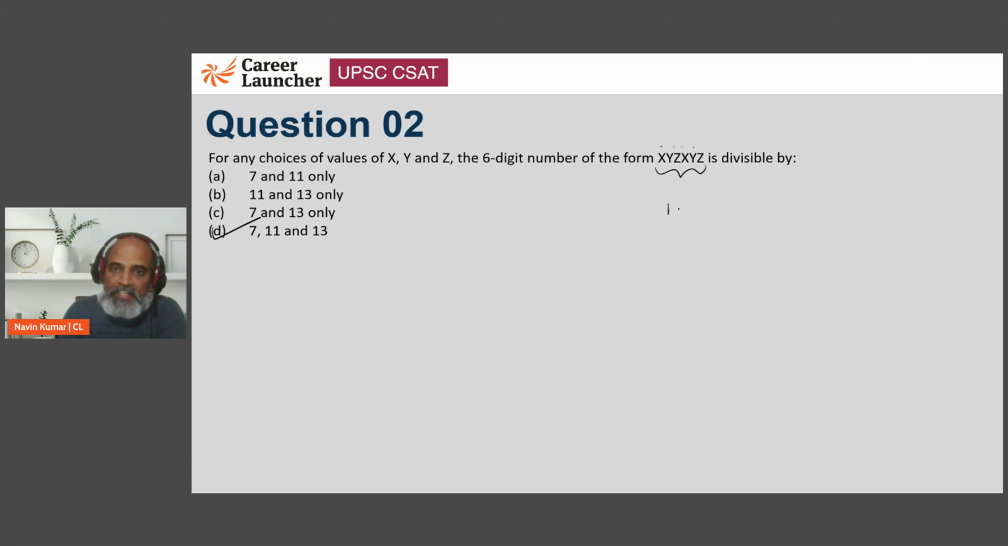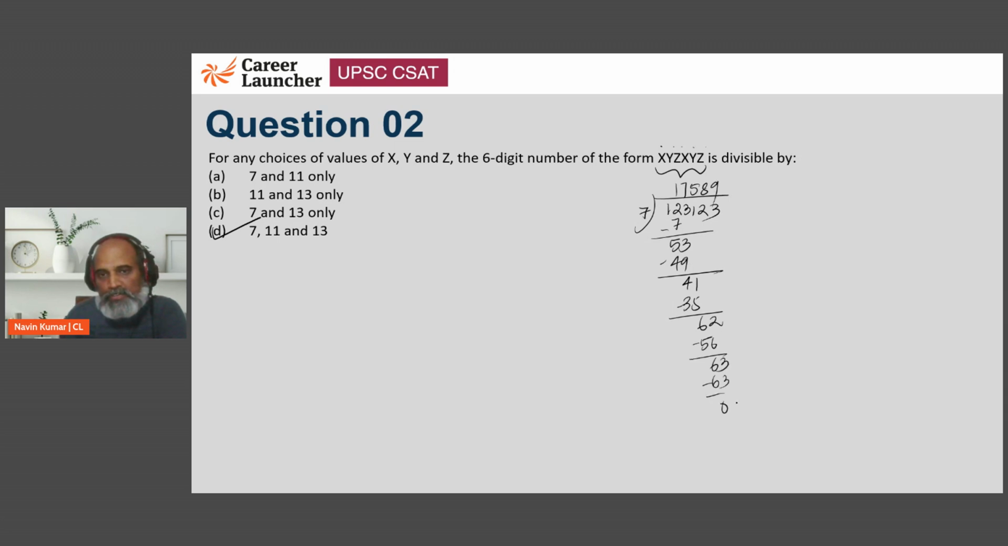So let's say I take 123123. Looking at the options, let's divide it by 7. So 7 into 1 is 7. So we will have 53. 7 into 7 is 49. So we will have 41. 7 into 5 is 35. So this is going to give us 62. 7 into 8 is 56. So it will give us 63. So it will go 9 times. So basically 123123 is divisible by 7, right?